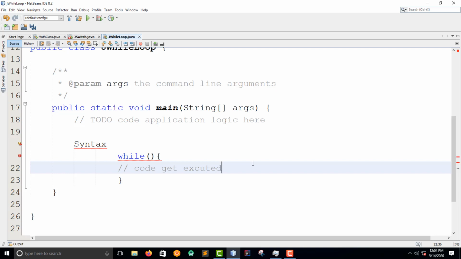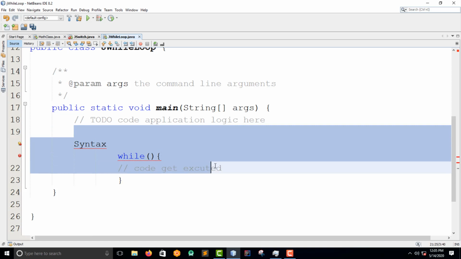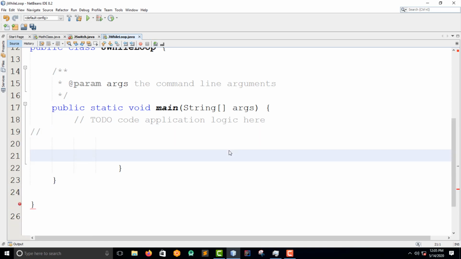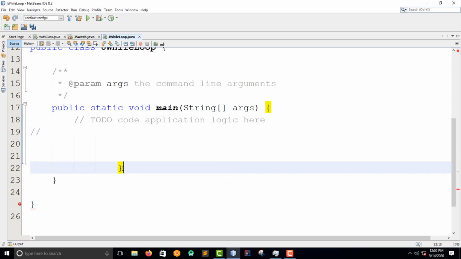So let's do this. Let me comment this out. I'm going to declare an int type variable, and then I'm going to say x is equal to 1.